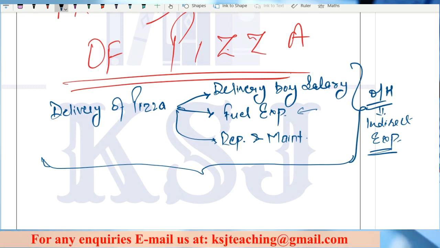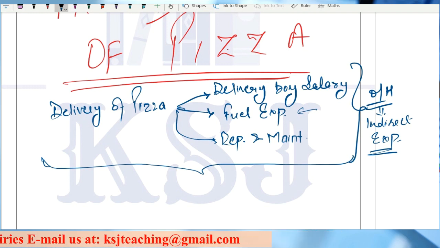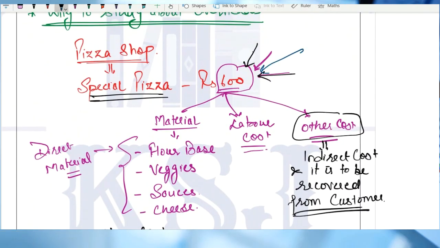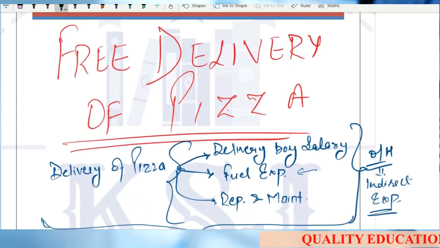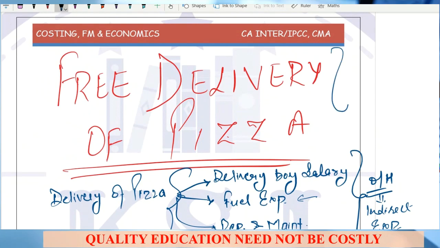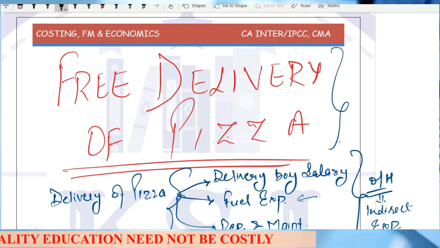In fact, what they are doing is including all the costs in the price of pizza. In this 600, everything is included. They are including the delivery charges also in the price of pizza. That is how they fool you by saying that it is a free delivery of pizza.